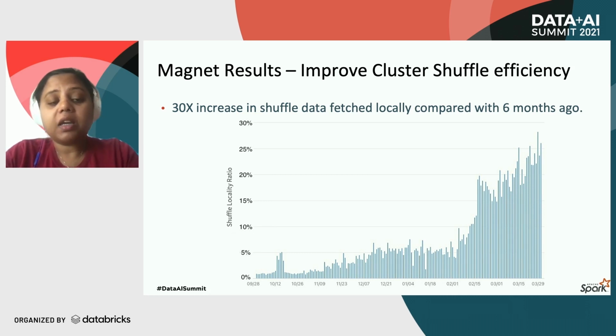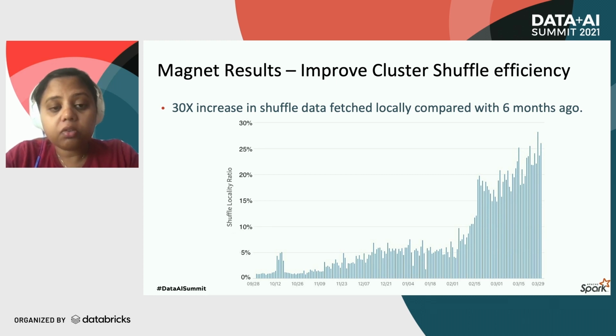In addition, Magnet has significantly transformed the landscape of shuffle in our clusters. We have observed a 30 times increase in the shuffle data that is read locally compared to what it was 6 months ago, as we can see in this graph here. The y-axis in this graph is the shuffle data locality ratio, which is defined as the percentage of the total shuffle data that is read locally. The x-axis shows the days when this metric was recorded. We can see that as Magnet is ramped up during the last 6 months, the amount of shuffle data that is read locally has increased.